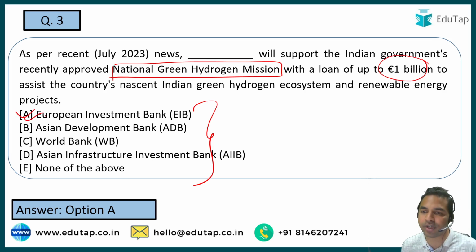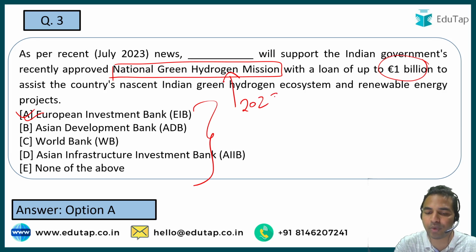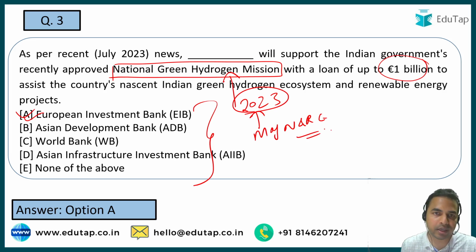So guys, now when I talk about the National Green Hydrogen Mission in a little more detail, this mission was launched by the Government of India in 2023, and the nodal ministry for this scheme is the Ministry of New and Renewable Energy. And what is the target? The target is basically making India a global hub in producing green hydrogen. Apart from that, we also want to become the hub which is going to export the hydrogen produced in our country.